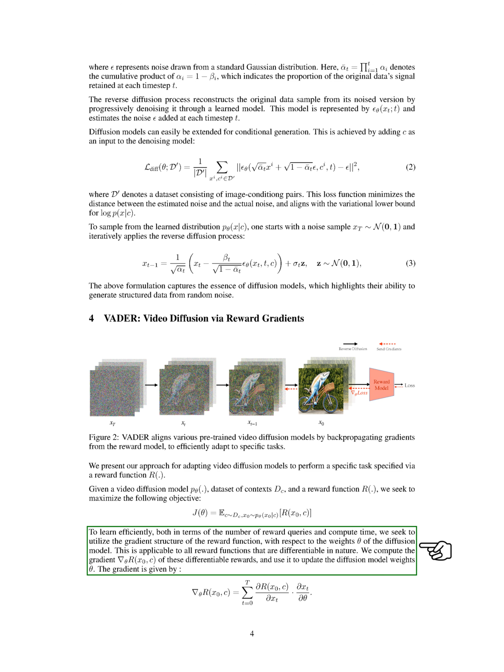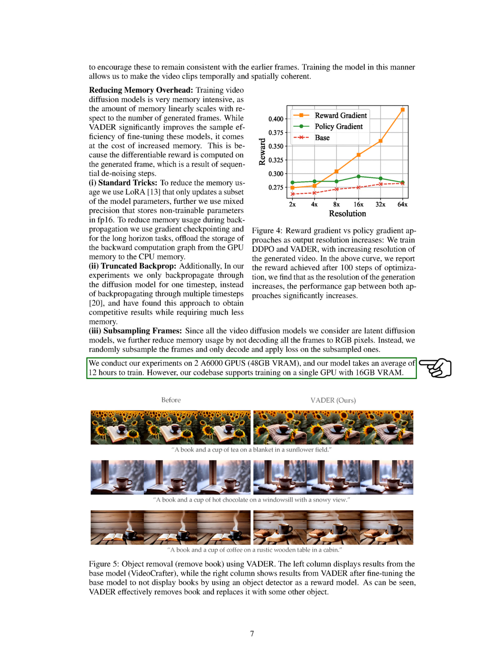To reduce memory overhead during training, we employ strategies like LoRA, mixed precision, gradient checkpointing, and subsampling frames. Our experiments demonstrate that VADER significantly improves the sample efficiency of fine-tuning video diffusion models, making the alignment process more manageable without requiring access to extensive video datasets.